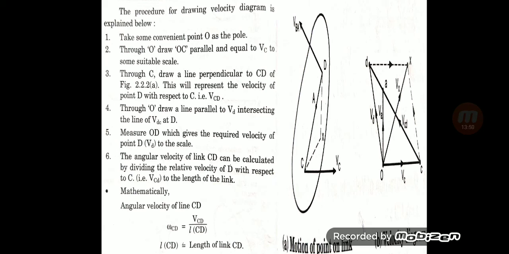Sixth point is, the angular velocity of link CD can be calculated by dividing the relative velocity of D with respect to C, that is VCD, by the length of the link. Mathematically, angular velocity of link CD can be given as omega CD is equal to VCD divided by length of CD.